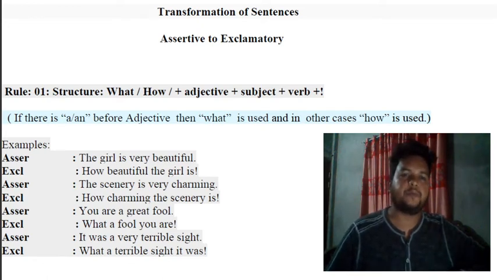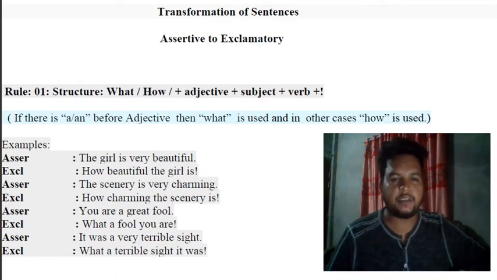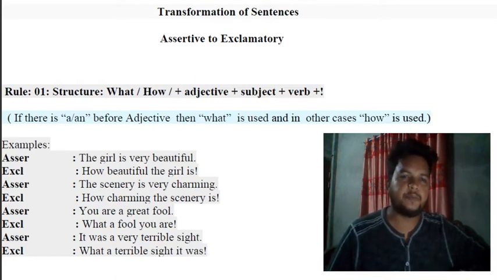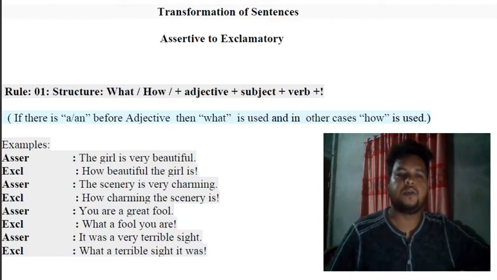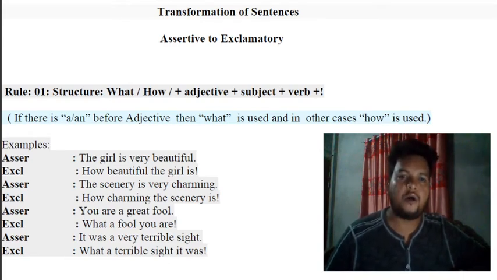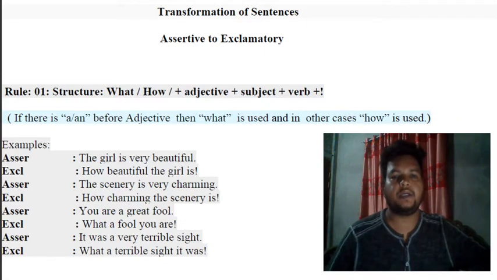Let's see some examples. First example: The girl is very beautiful. If you want to change it to exclamatory, we do not find any a or an here. So what to do? We'll take how. Then you will take the adjective. What's the adjective here? Beautiful. So: How beautiful the girl is!